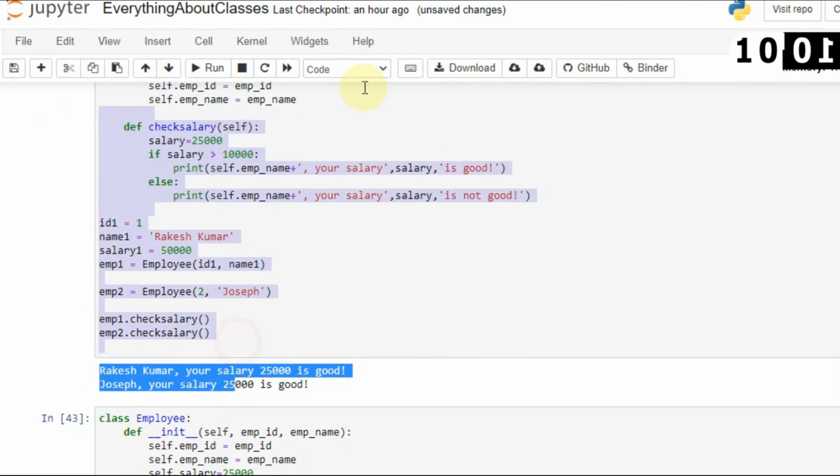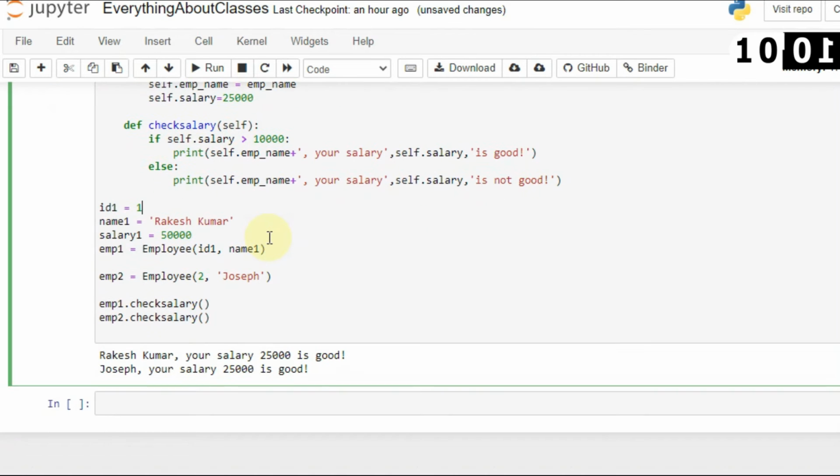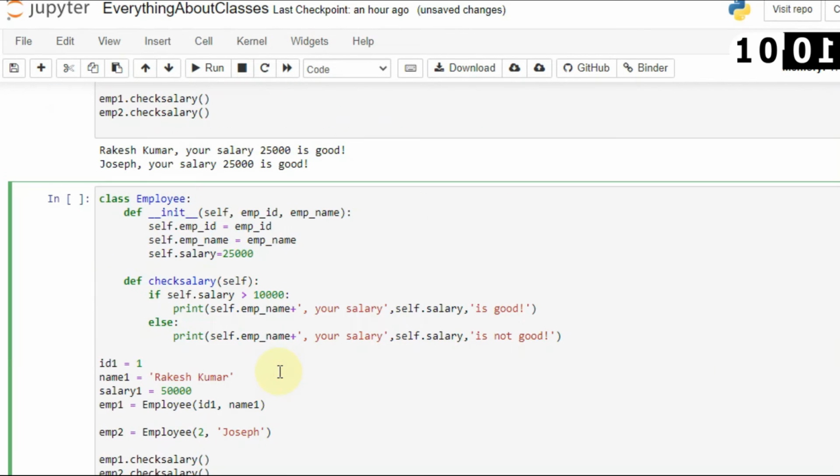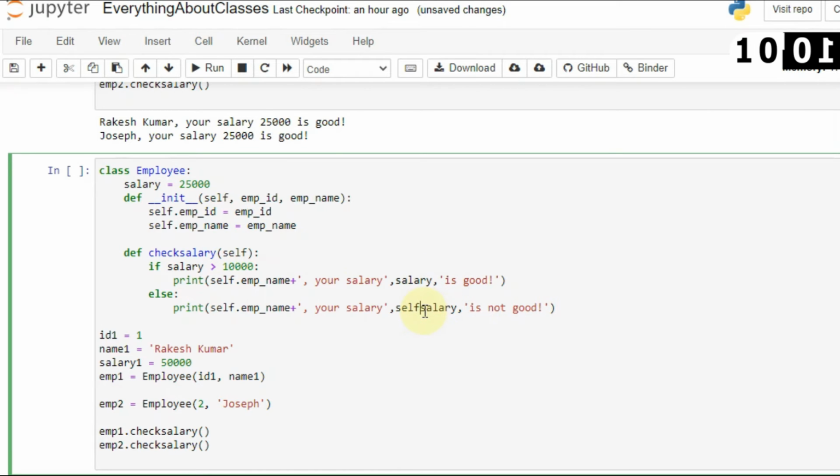So you have to always associate with the self keyword when you pass a value from the init method to any method. But you must be thinking, what if I create a global variable? Now let's remove salary from here, self.salary from here, and here I will create a global variable. Let's say salary is equal to 25,000. And now I want to access this salary here and here as well. So you must be wondering whether I can do this or not.